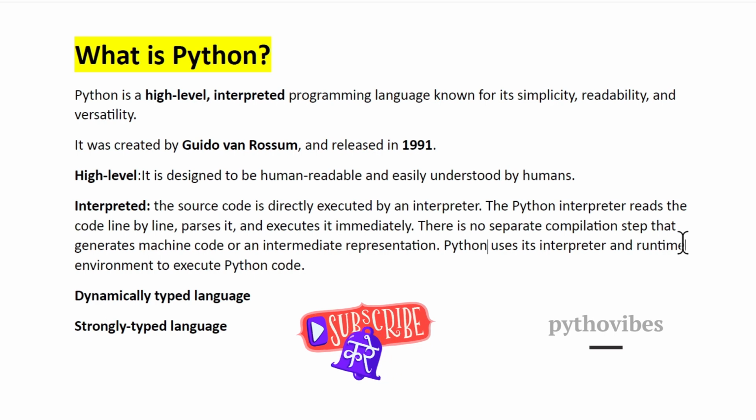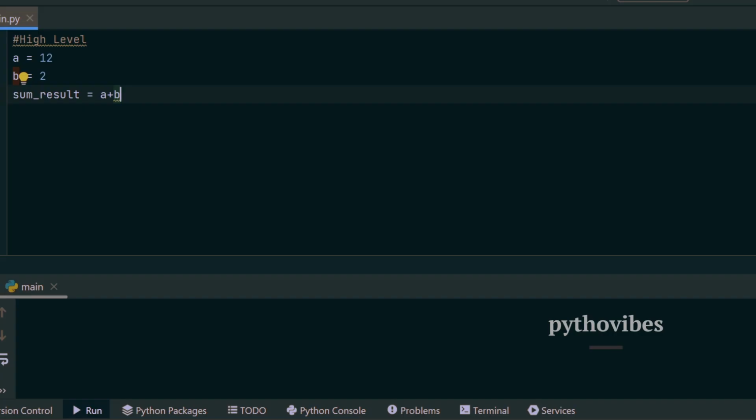So when we say Python is a high-level language, what does that mean? When we call any language a high-level language, that means that particular language is designed to be human readable and easily understood by humans. If we look at the Python code, if we take two variables, a equals 12, b equals 2, sum result equals a plus b, and we read this code, we can simply understand that we are summing up a and b.